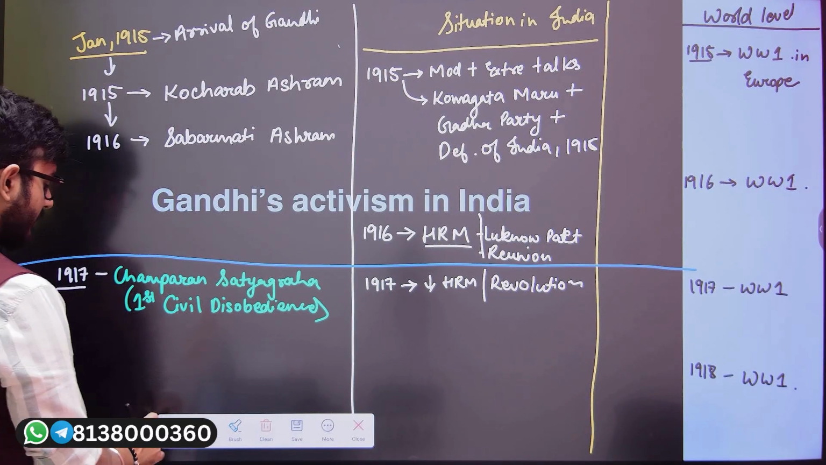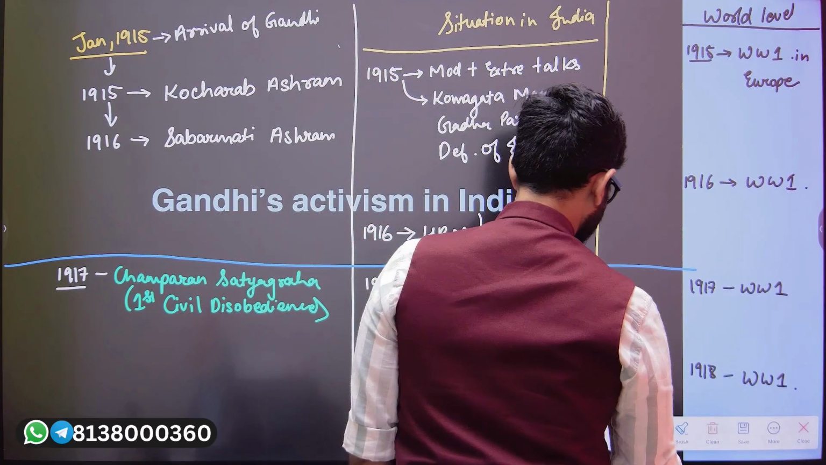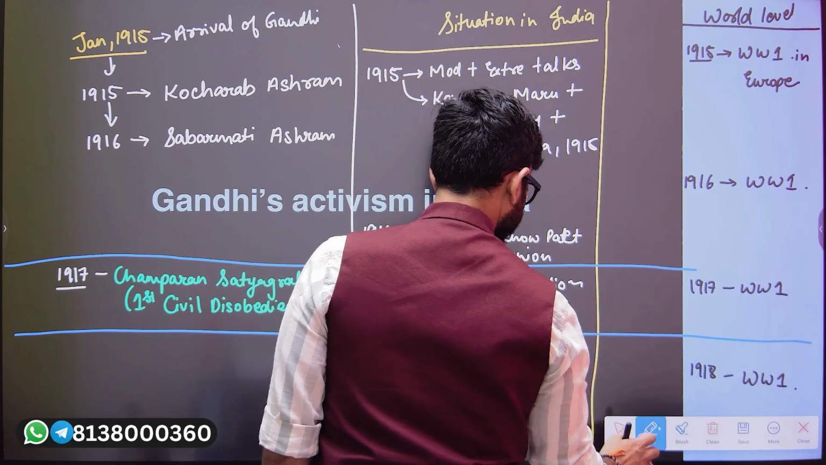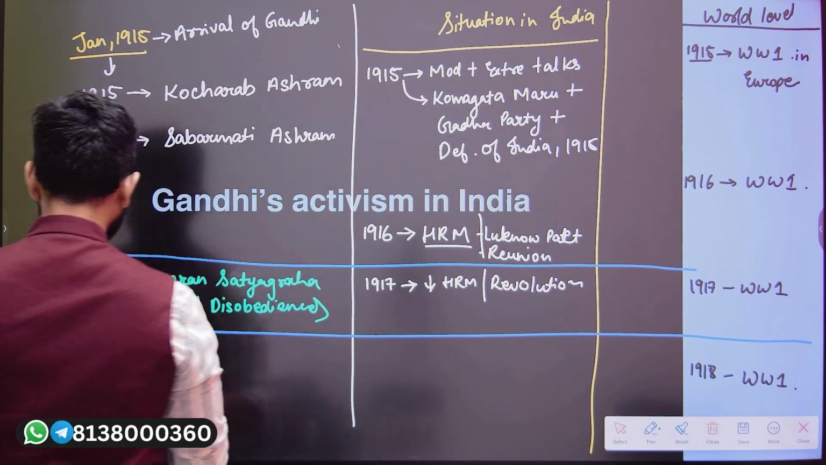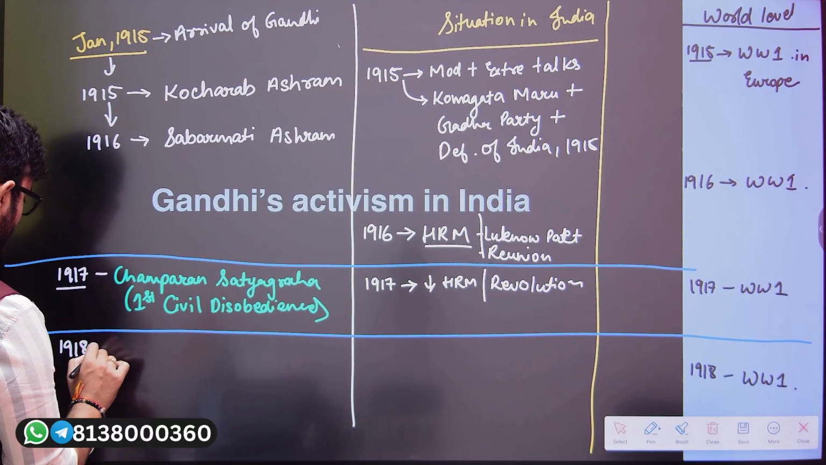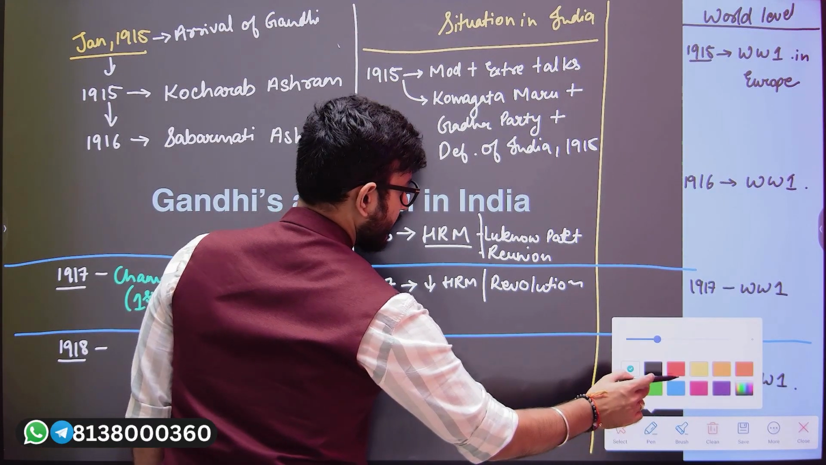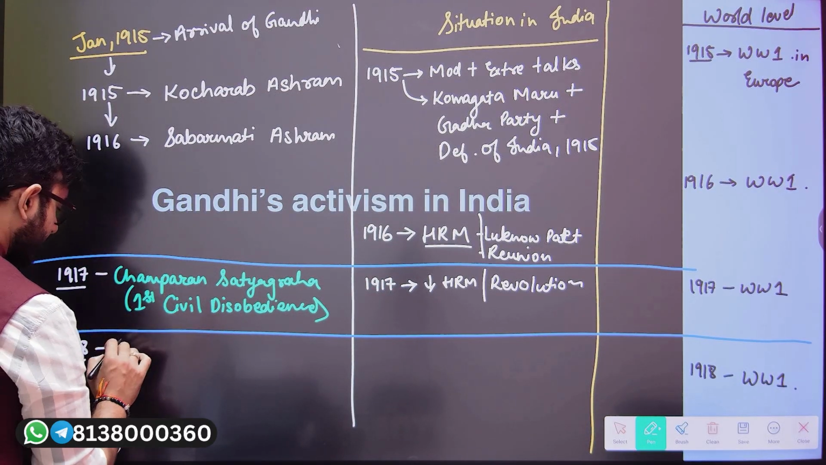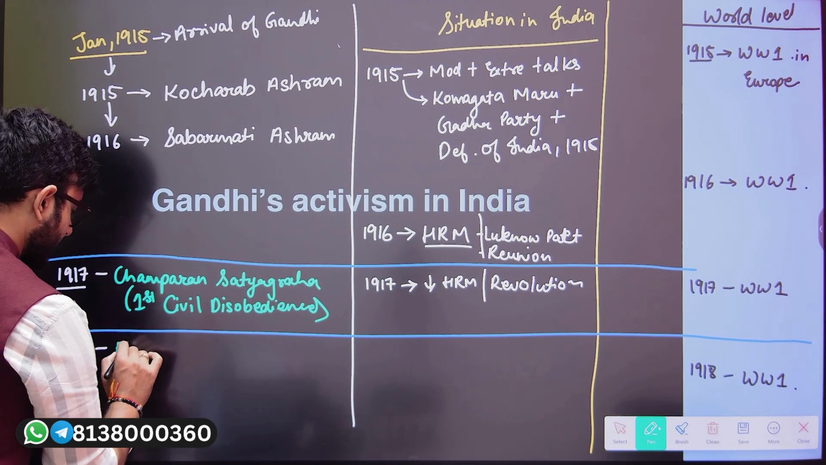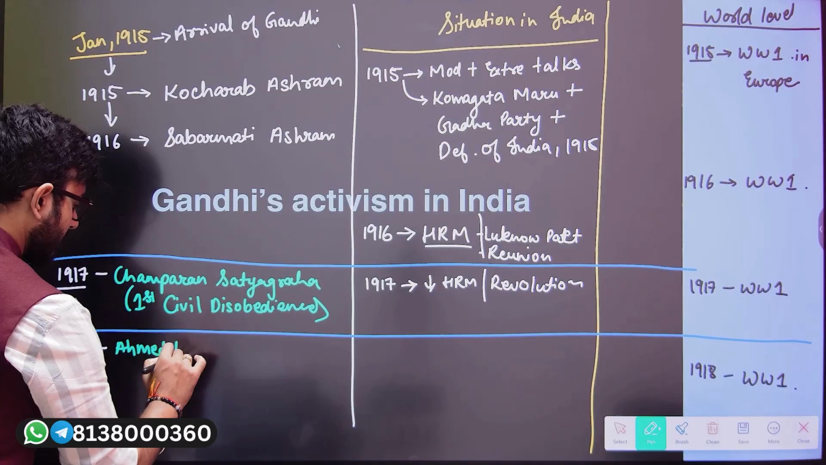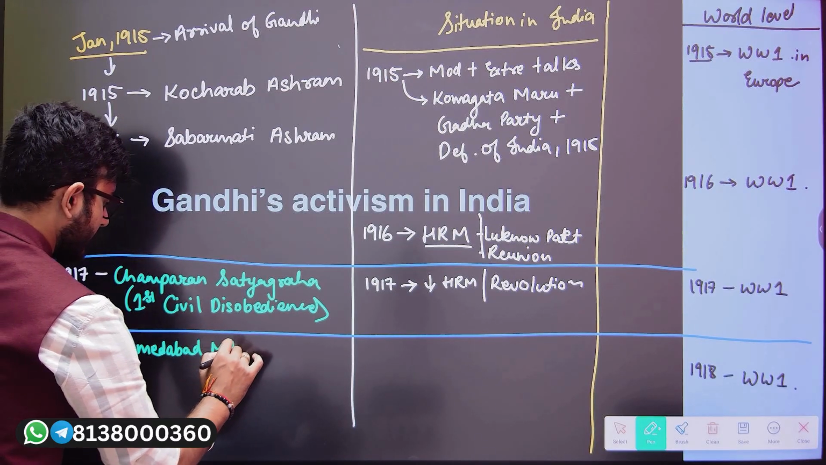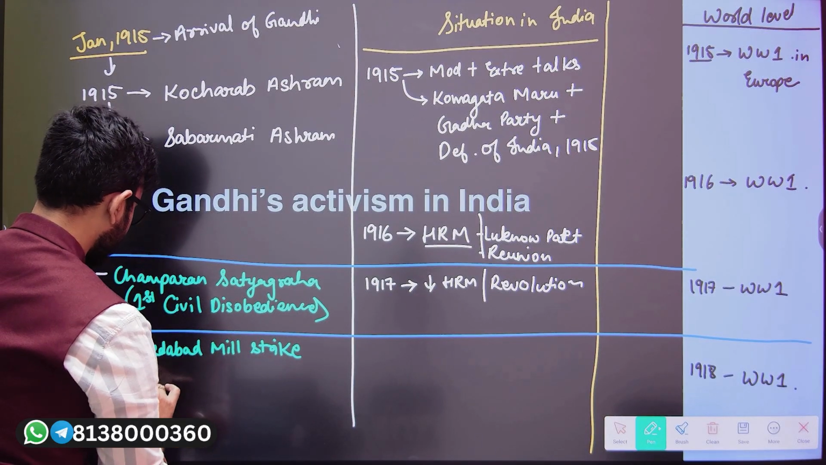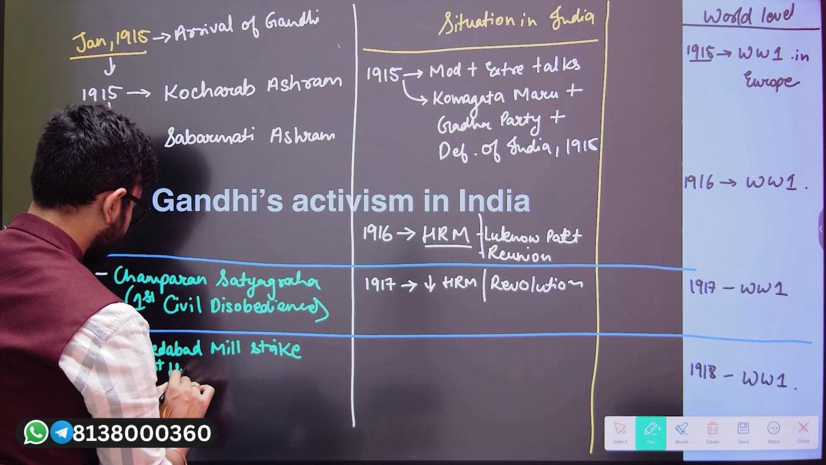This is there. Then after that, in the year 1918, Gandhiji is going to carry out his second and third satyagrahas. In the year 1918, his second and third satyagrahas are going to be the Ahmedabad mill strike, and this is going to be his first hunger strike.